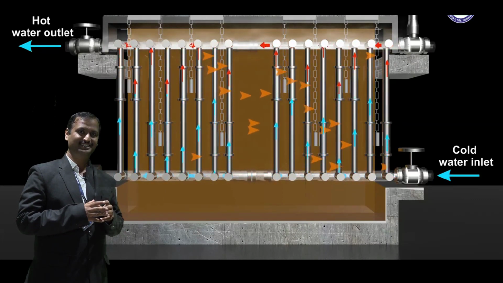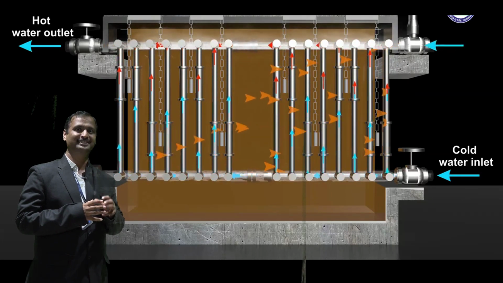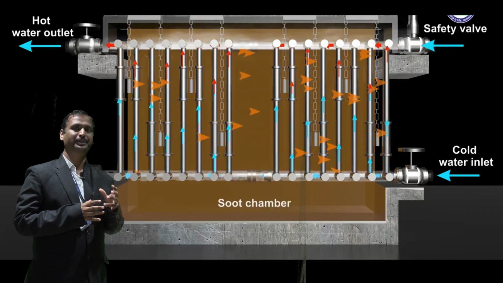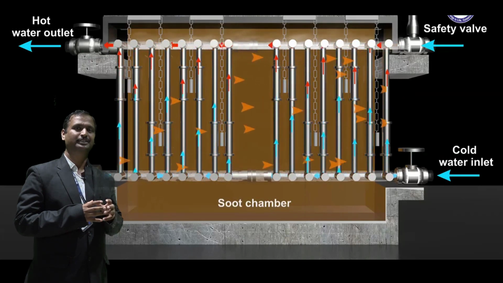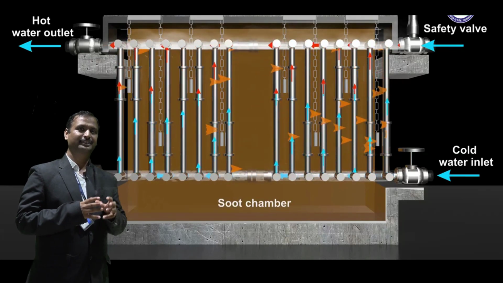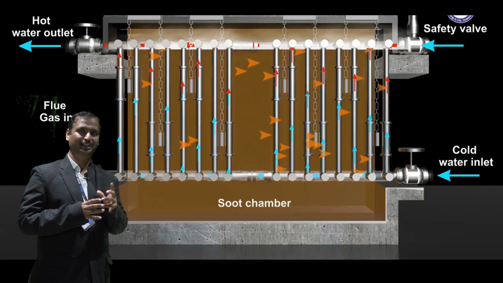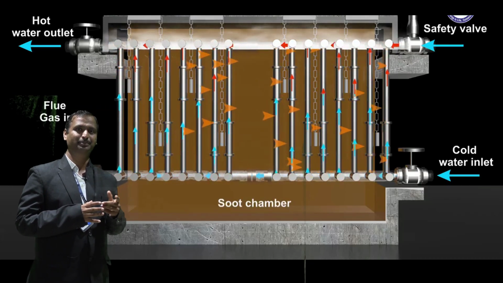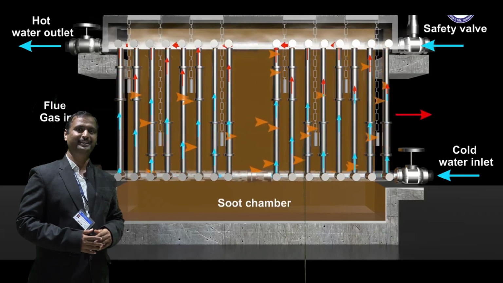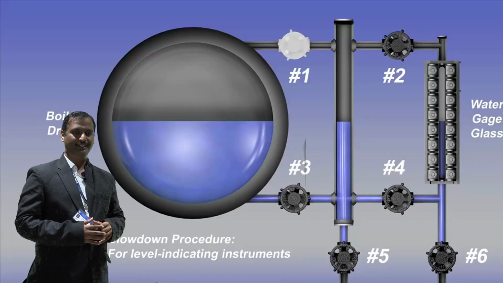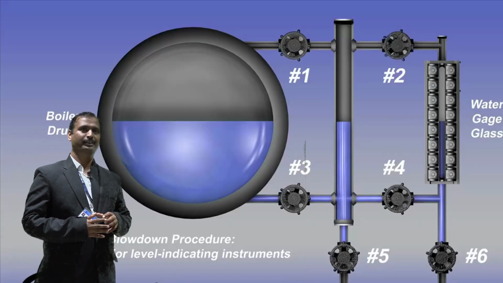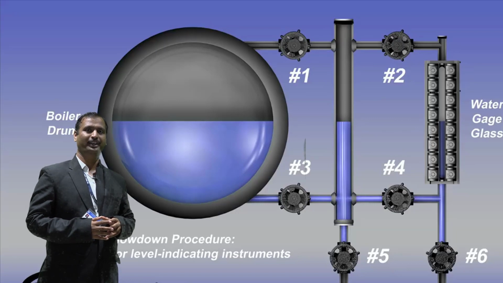That flue gas heat is utilized in the economizer. So that heated water is converted into steam in a very short time, and the boiler efficiency is increased.